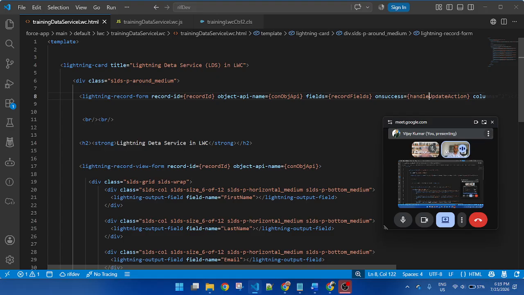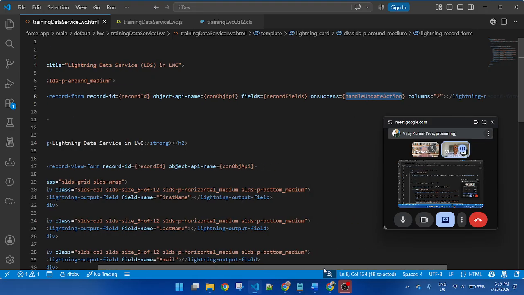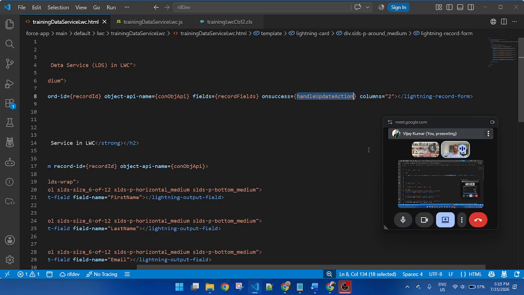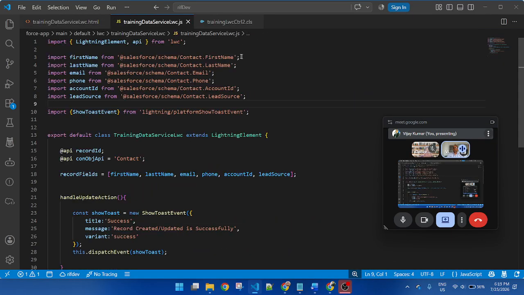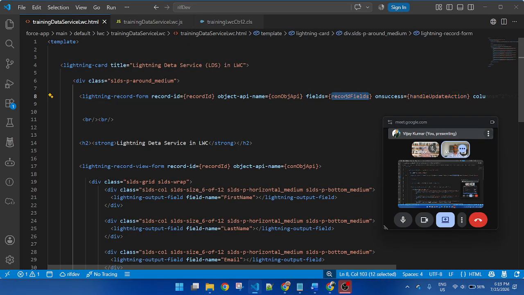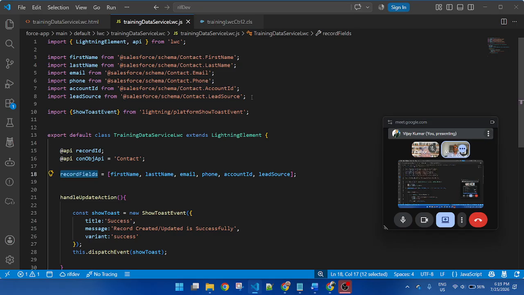Here I am passing on success, which is a function. And this is a column. If I want to display two columns, I will pass two. If I want to display three columns, it will be divided into three parts. And in the JavaScript, first I import all of the fields and one by one I pass them inside the array. And this list of the fields I am passing here in fields. So if you want to remove a field, remove it from here and from here. Actually, if you want to remove any of the fields, only remove it from here.